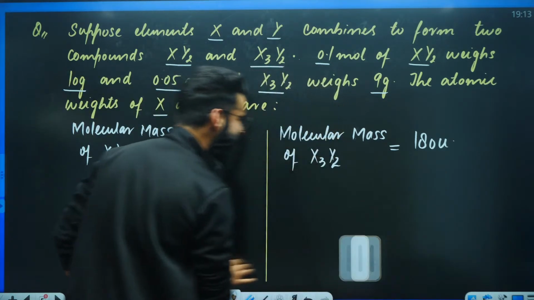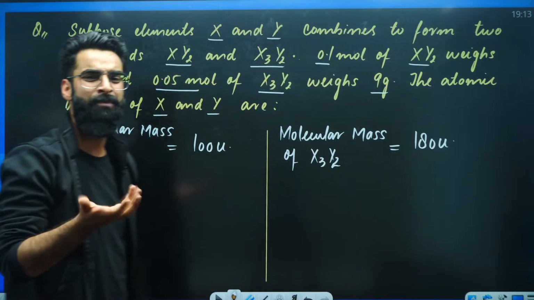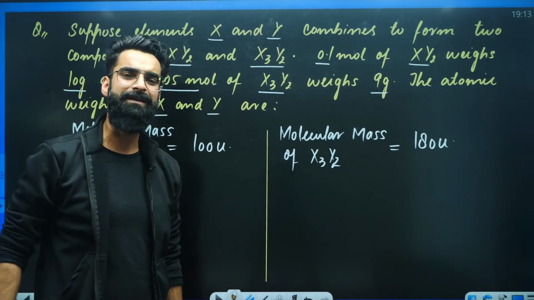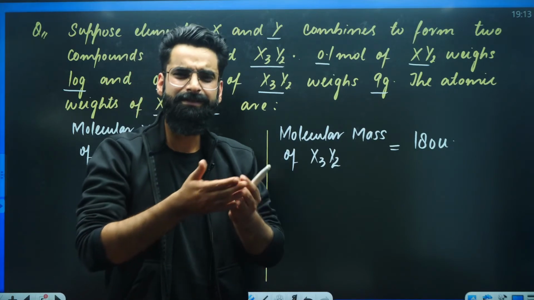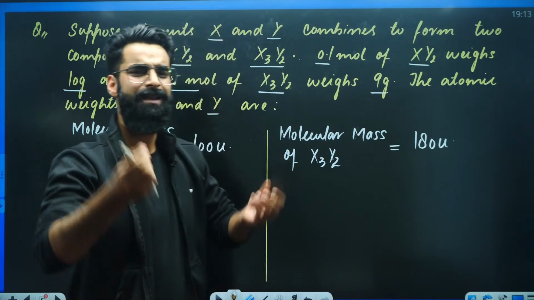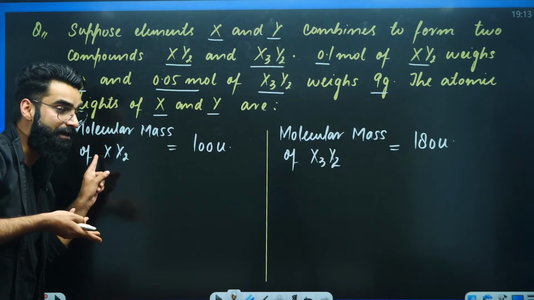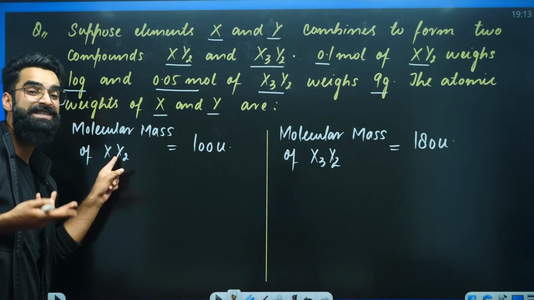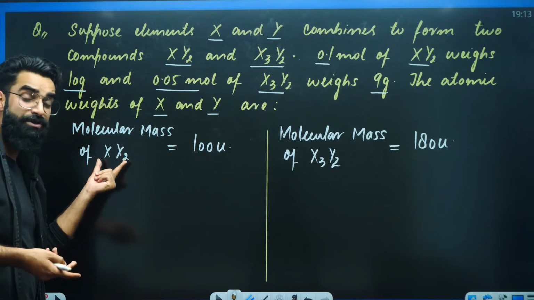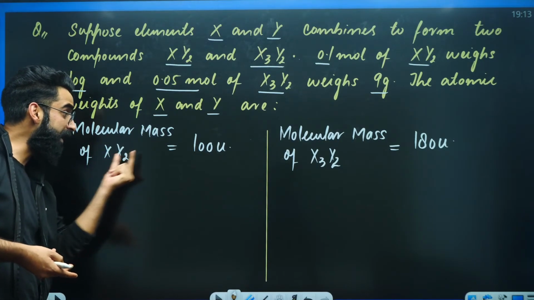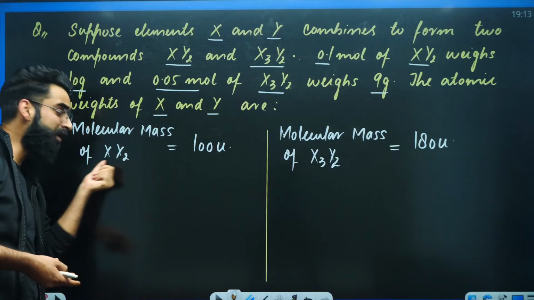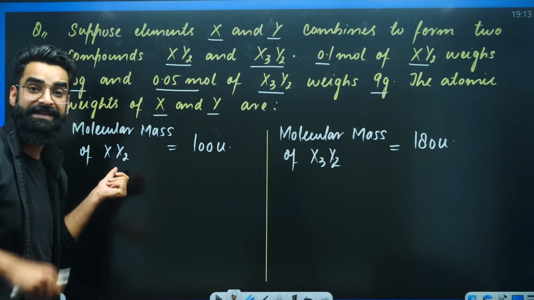Now, my dear students, since you got the molecular mass, what does molecular mass mean? Molecular mass is basically the sum of atomic masses. Let's assume the atomic weight of X is A. Let's assume the atomic weight of Y is B. So the molecular mass of XY2 is 100 U, and molecular mass is the sum of atomic weights.